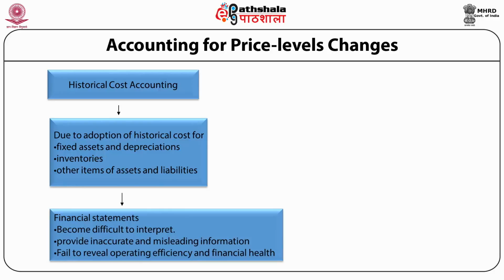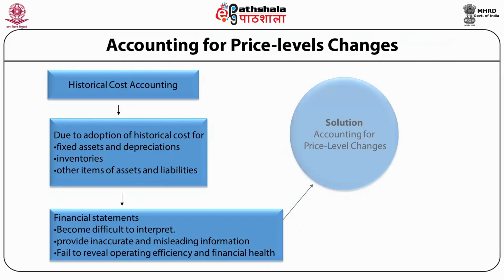So these statements become difficult to interpret and provide inaccurate and misleading information. Further, due to historical costing, these financial statements, the statement of financial position and income statement, fail to reveal operating efficiency and financial health of the concern. The information provided by these financial statements, which are prepared on the basis of historical costing, is not going to be correct or accurate. Now, what is the solution?